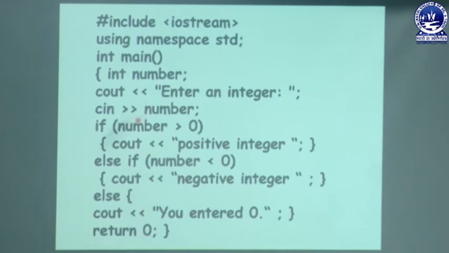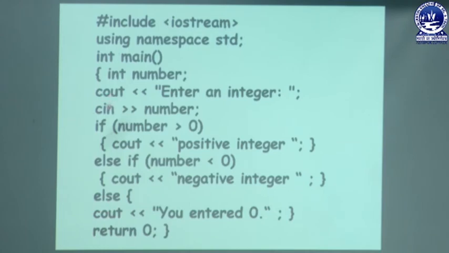Let's take another example. Suppose you have entered number -5. In that case if number greater than 0, no, this part will be skipped. Now it will come to the else if part. In the else if part we are again checking if number less than 0, yes. So this part will be executed and this part will be skipped.